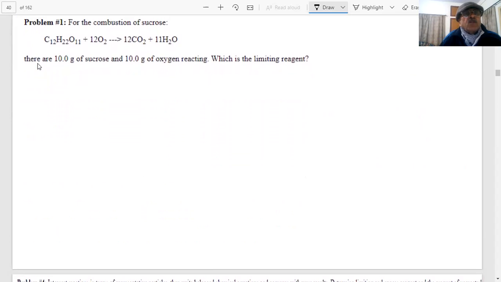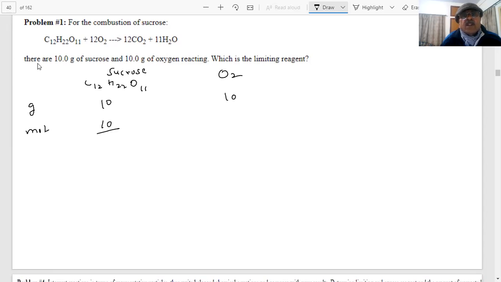For the combustion of sucrose, 10 gram of sucrose and 10 gram of oxygen is reacting. What is the limiting reagent? Now it is an easy answer for you. What is the limiting reagent here? Simple question. You have C12H22O11, our sucrose, and you have oxygen, O2. How many grams are given? 10 and 10 grams. How many moles will be there, student?